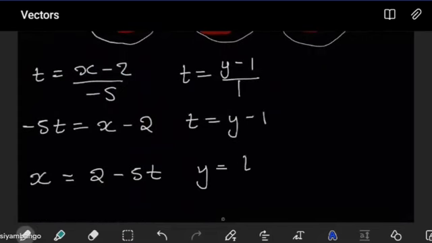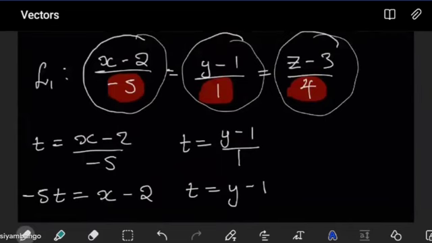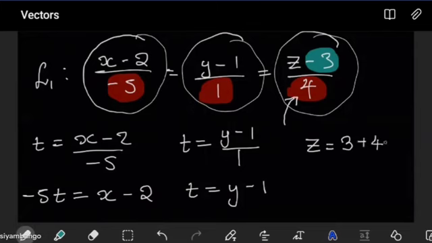Now, for the last one, we'll try to be a little bit quick about it. We know this has to be z, but z is equal to, the first one will have to be this one here, but it changes sign. So if that is a negative 3, it's going to be a positive 3. Then it's going to be the variable with the parameter, our parameter is t, but the t will get this with its sign. That is positive 4. So this is going to be plus 4t.